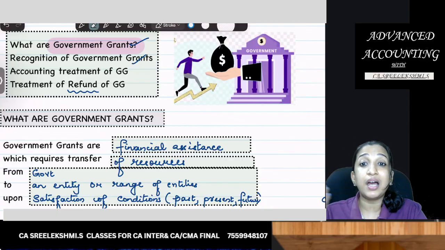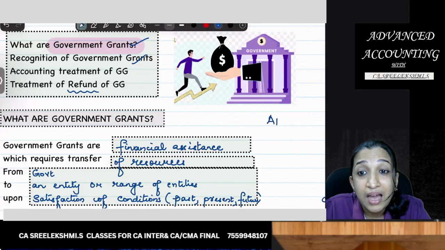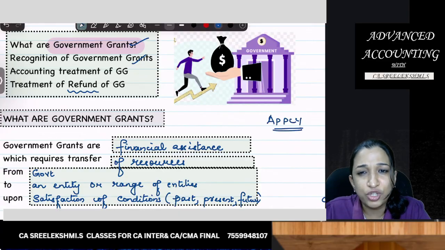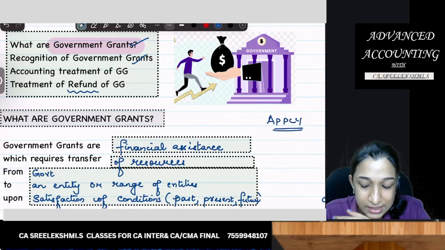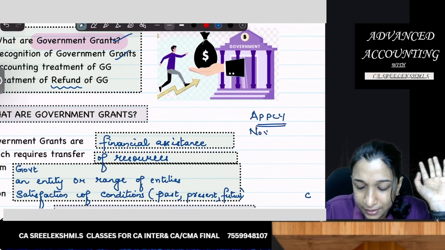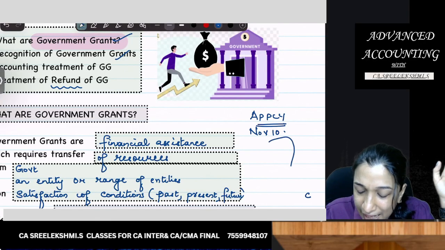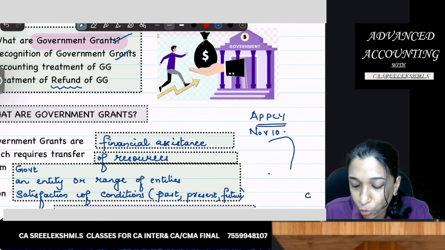Now, if I am starting a business, I should apply for it. So the question is, I applied for it today, say November 10th, and government will be granting it maybe after 2 months.